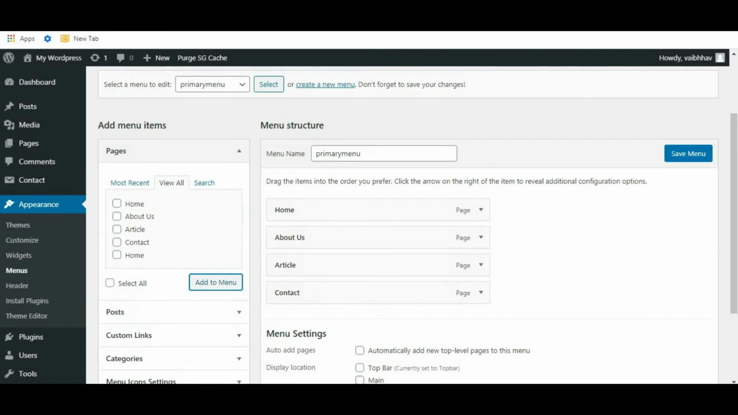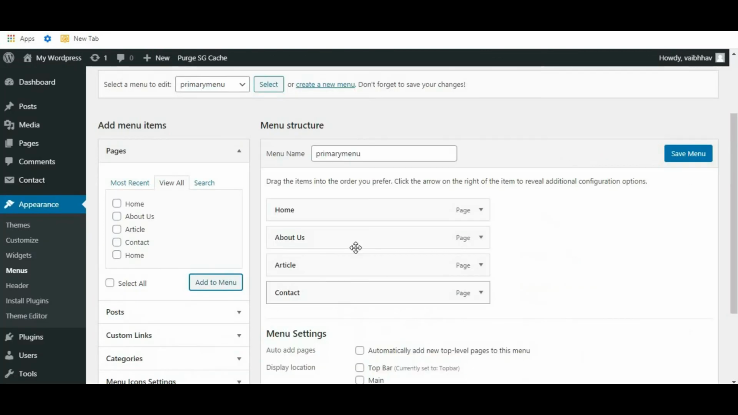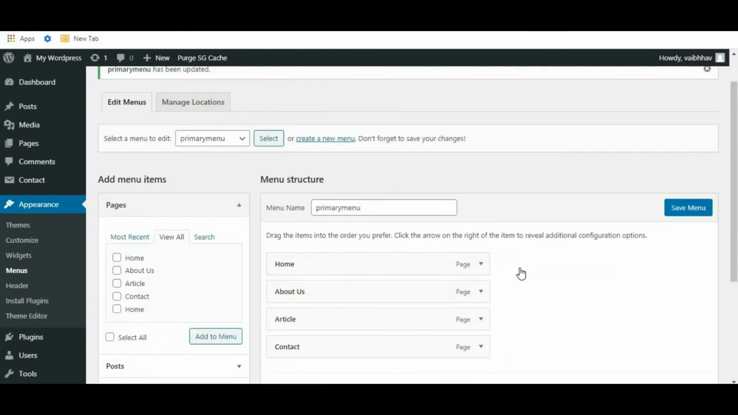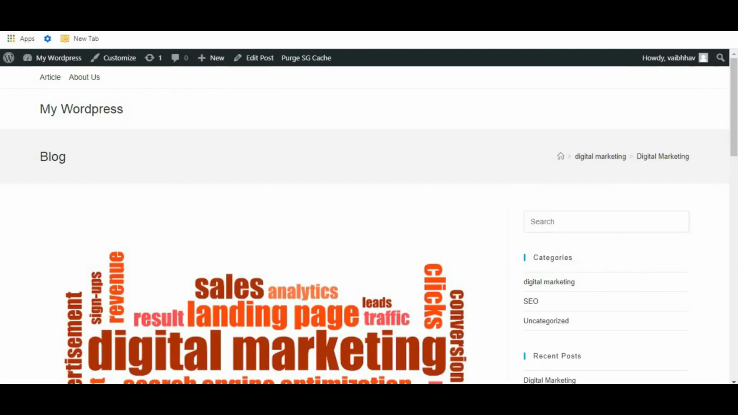Now here you can see there is no menu, nothing. So select this main and click on this save menu. Okay, now let's refresh the website. So here it is: home, about us, article and contact.